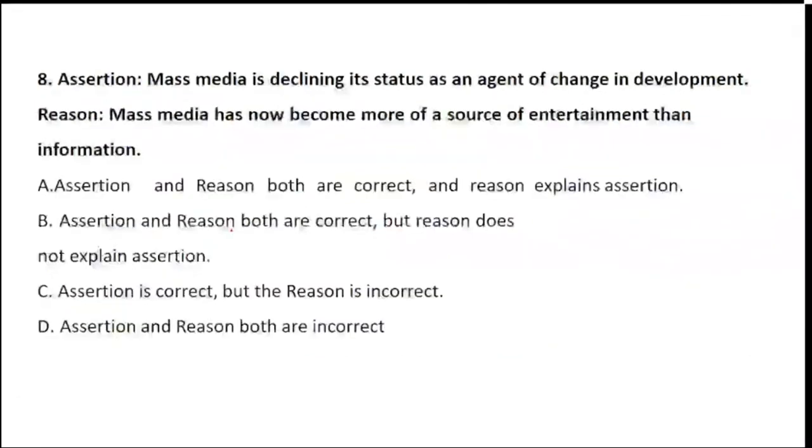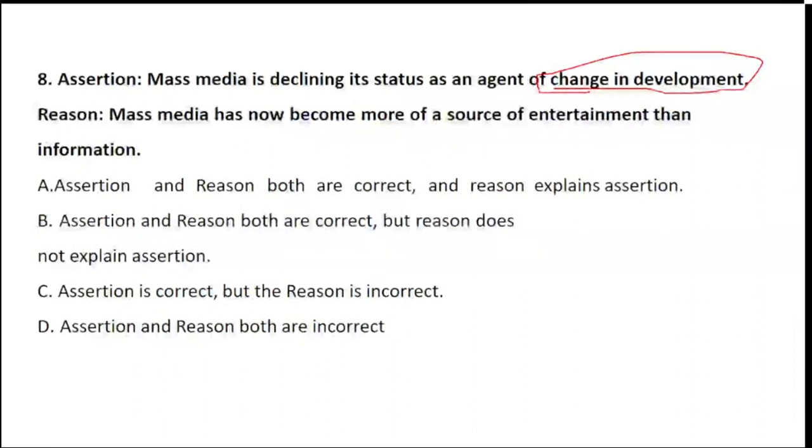Now coming to question number 8. Question number 8 talks about assertion and reason again. The assertion is: mass media is declining its status as an agent of change in development. Change development means the one who is responsible to bring a change. The reason is: mass media has become more of a source of entertainment than information. So what are the statements which are right with respect to the assertion and reason?